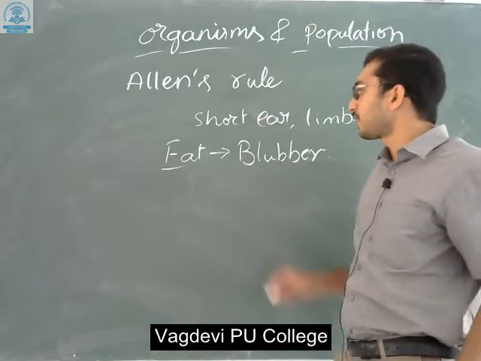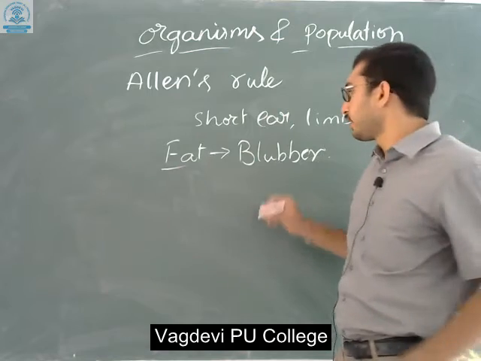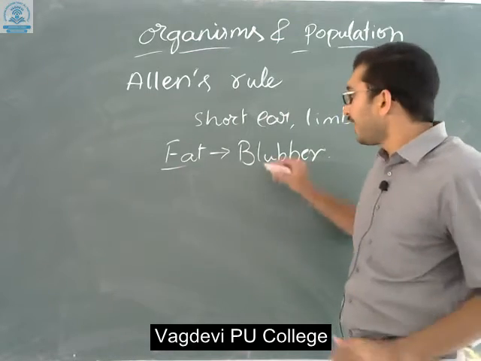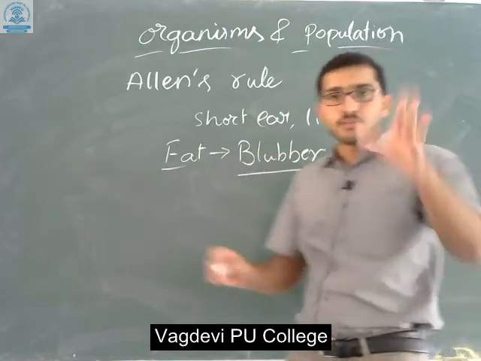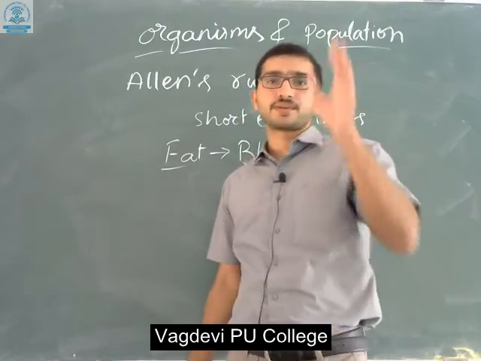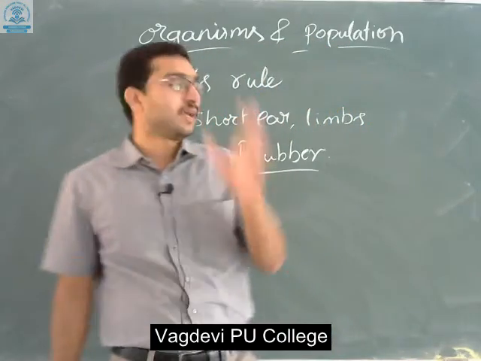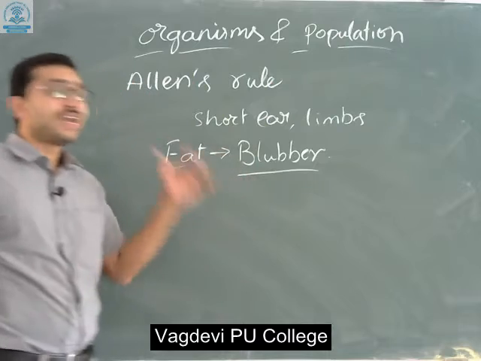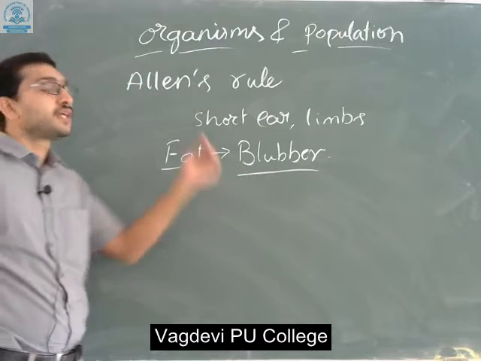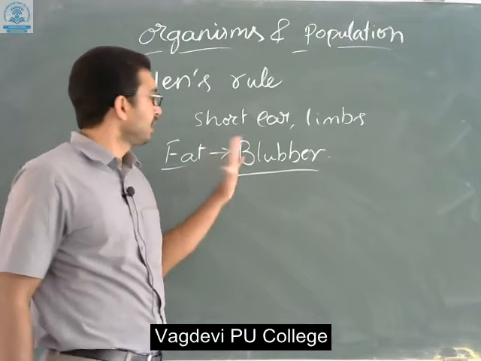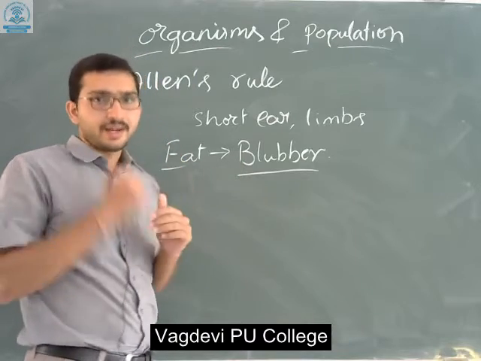These fats form a very thick layer below the skin, and these are termed blubber. These blubbers act as an insulator during very cold conditions. I hope you have understood this idea.